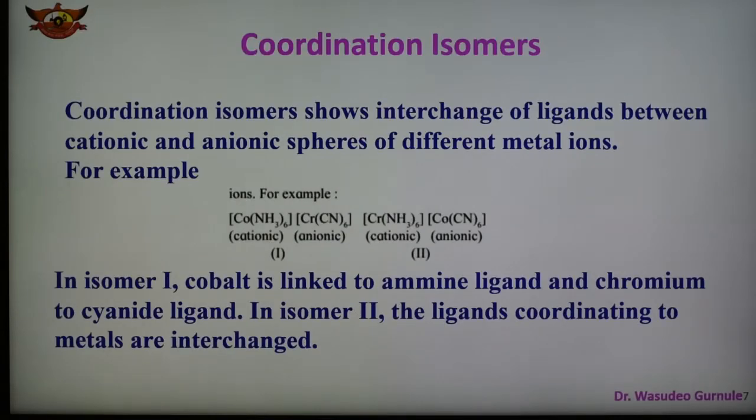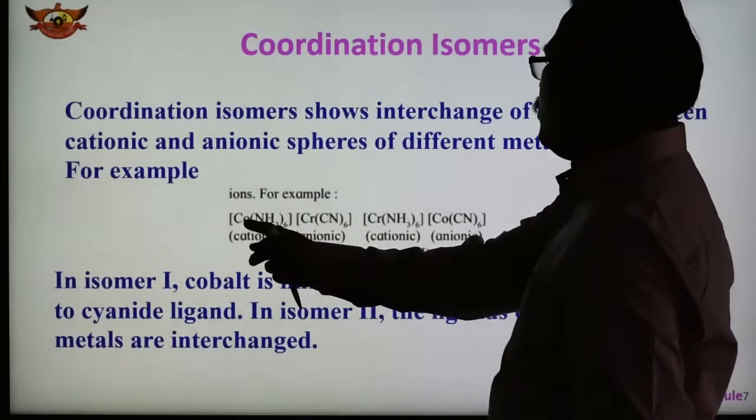Third is the coordination isomer. And now what is a coordination isomer? In this case there is an interchange of ligands between the cationic and anionic spheres of different metal ions. Some examples are shown here. This is cobalt here.